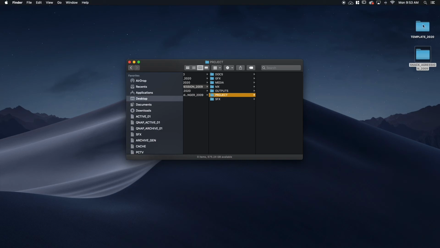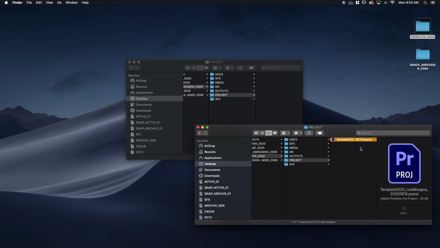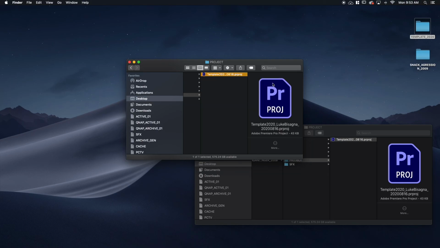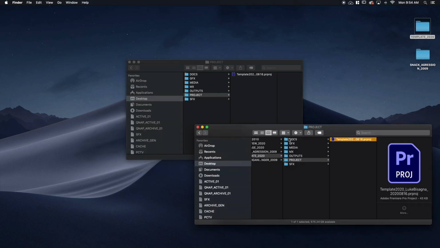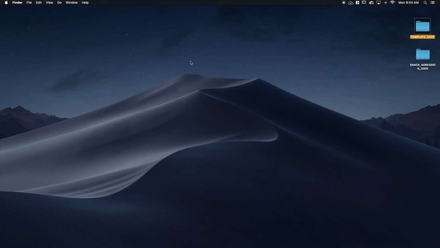You will need to go to your template project and pull the project from there. I'm just going to copy this and paste it in here. And then, of course, change the name from template to Snack Aggression, put in your information, launch the project, and then create a new sequence from your preset, bring in all your media, build your string outs, follow the same process that we've used previously in the course, and go to work on your project. All right, so that's what you get if you choose Snack Aggression.